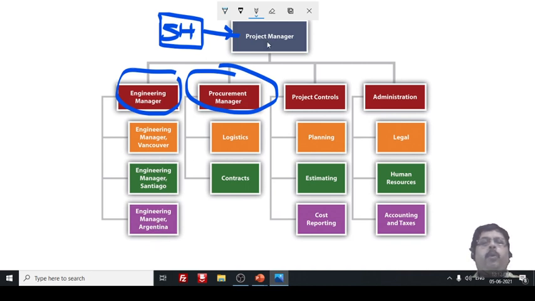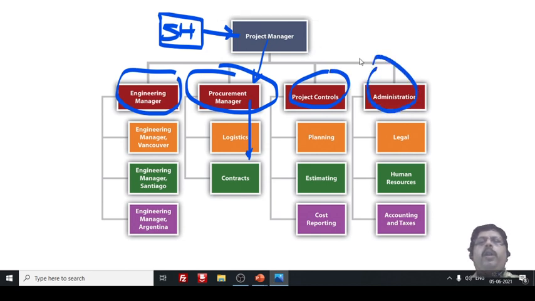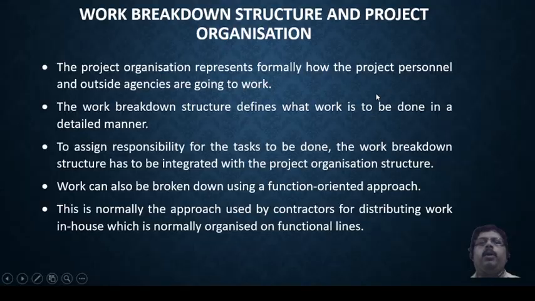Correct. Then they can assign the procurement manager. Based on the need of the project, these are decided, and in detail we will discuss it in that particular topic. Like that, the project manager or a stakeholder can have their own organizational management, and that is defined in the organizational plan. Correct. So it looks somewhat similar to the breakdown structure, but what is the difference we have to understand here?